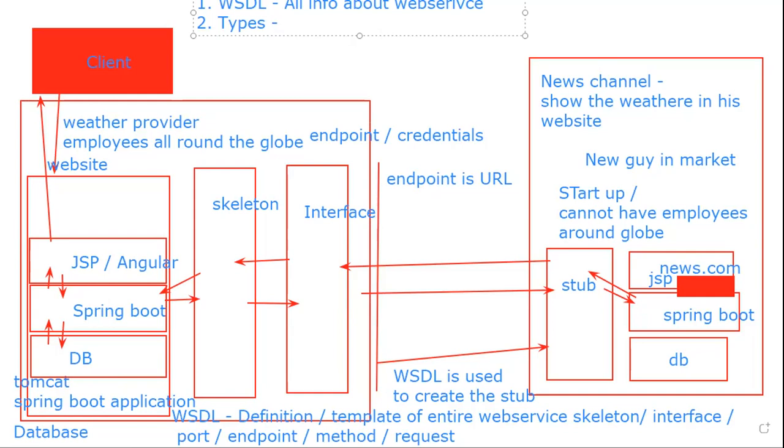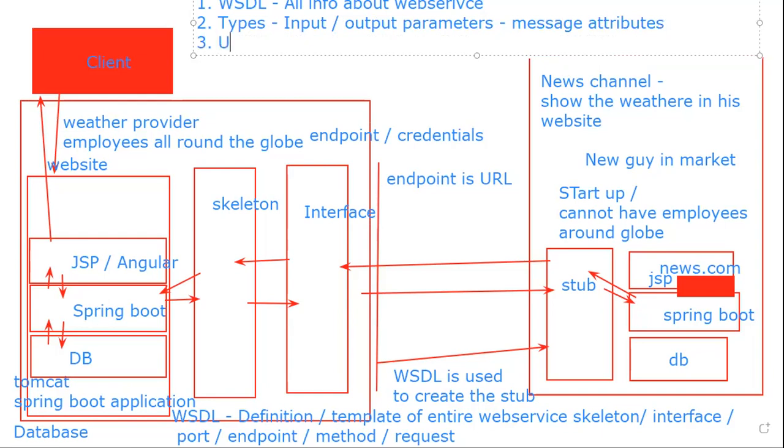Thirdly, WSDL is going to contain types. Types are the input and output parameters, or we call them message attributes. After types, it is going to contain UDDI, which is Universal Description, Discovery, and Integration.